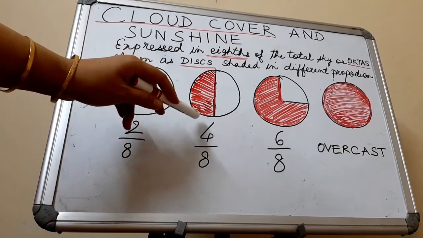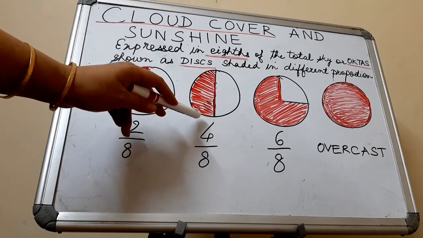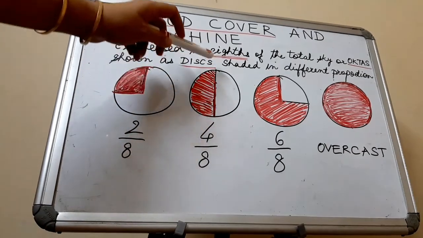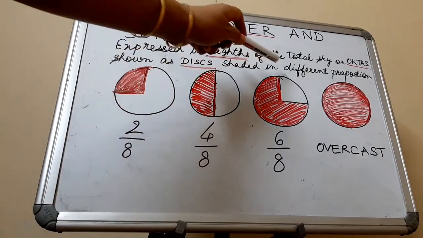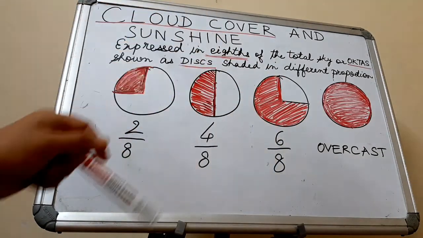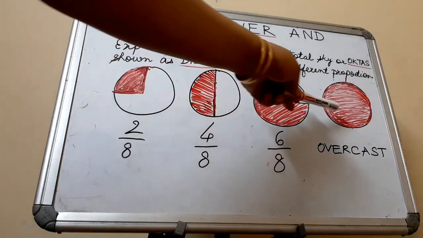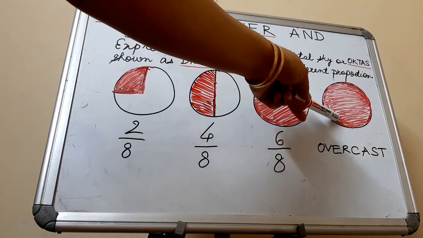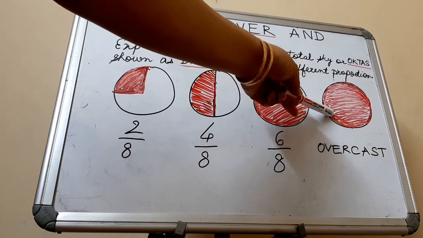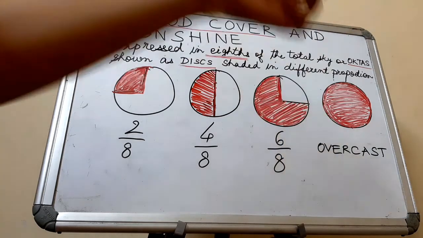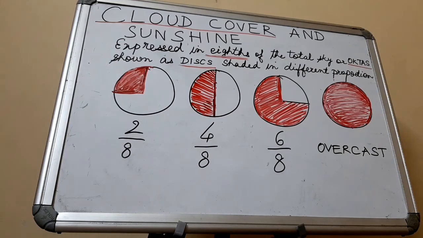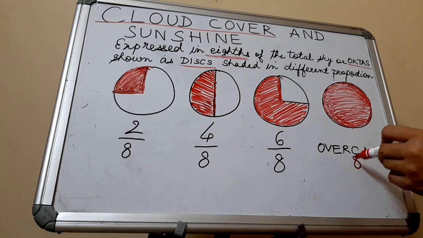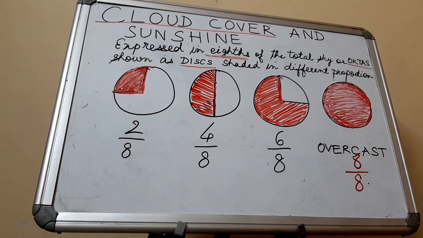Then the second case, 4/8, is shown by a disc half shaded. You can see this disc is half shaded. And then 6/8 is shown by a 3/4 shaded disc. And 8/8, which is complete, which shows an overcast sky, is completely shaded. So this is the overcast condition, and the proportion is 8 by 8. So that's all about this chapter now.